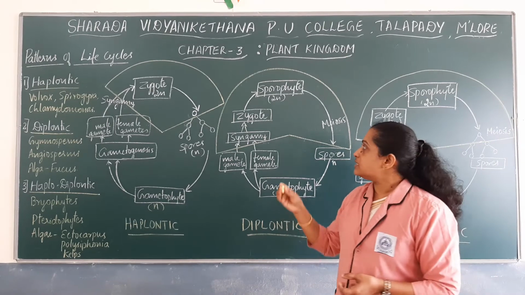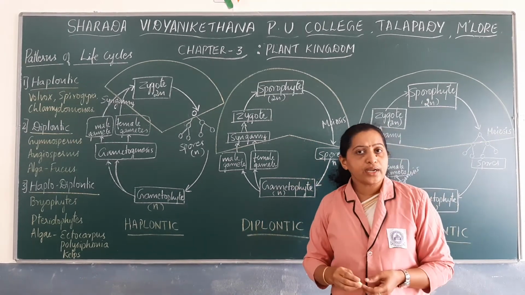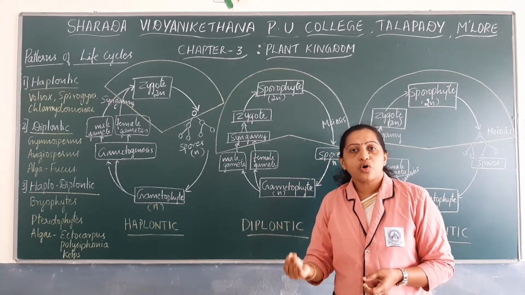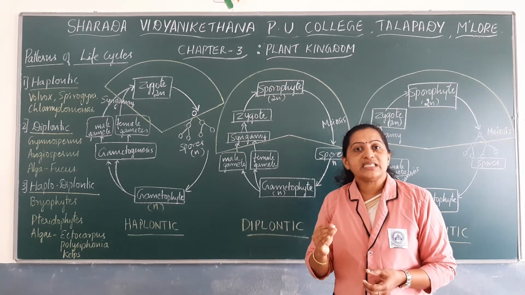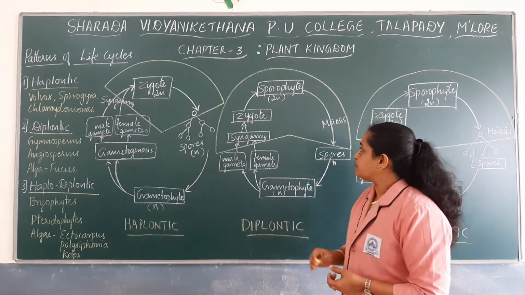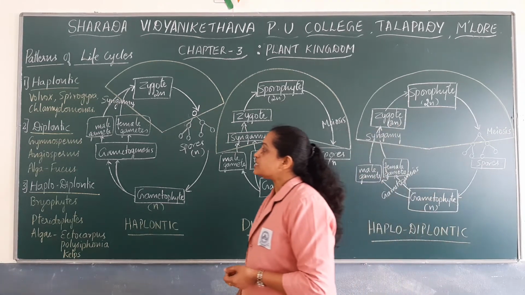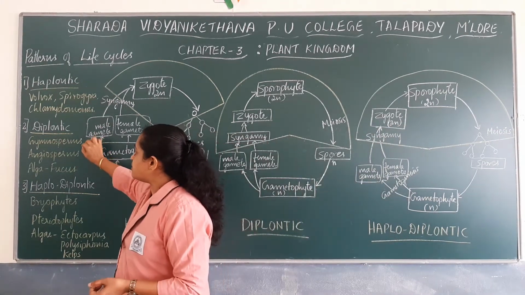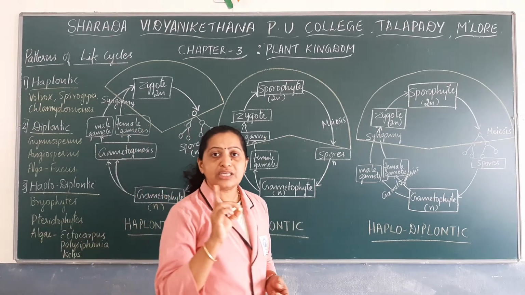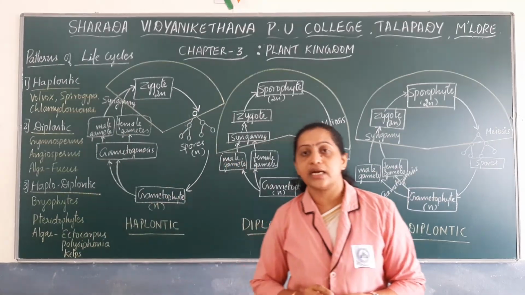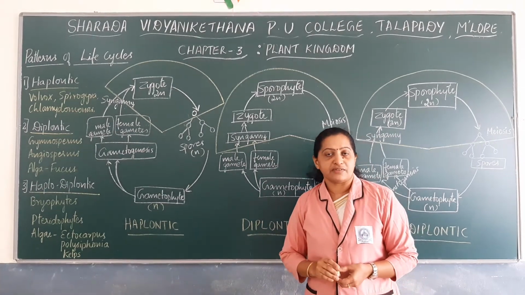Next let us discuss what is the diplontic life cycle, which are those plant groups that exhibit the diplontic life cycle. The diplontic life cycle is mainly seen in gymnosperms, angiosperms and algae like Fucus. Alga is the singular form. An alga like Fucus exhibits the diplontic life cycle.